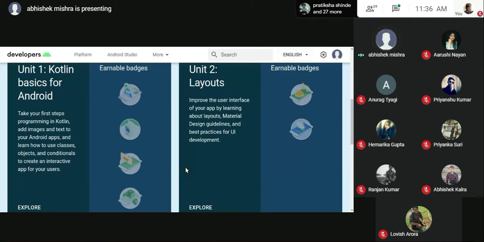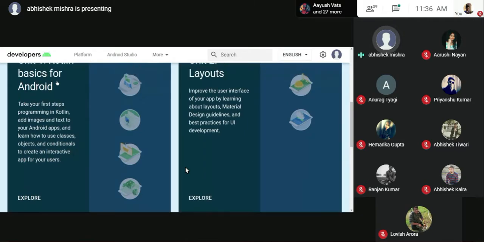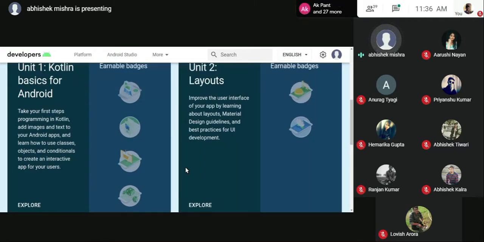Okay, so coming back to this, I'll open the screen share and just show you. Just a minute, I'll finish with this. So unit one is the basics, learning the basics of Kotlin, how it works, etc. And the second one is the layouts, how you want to design your application, simply written.